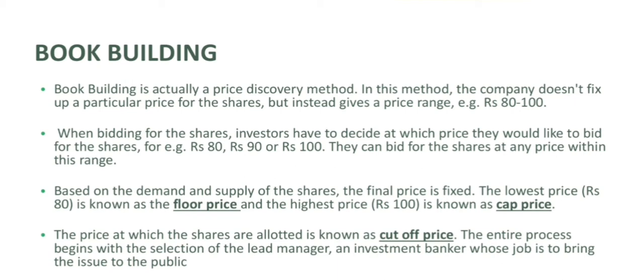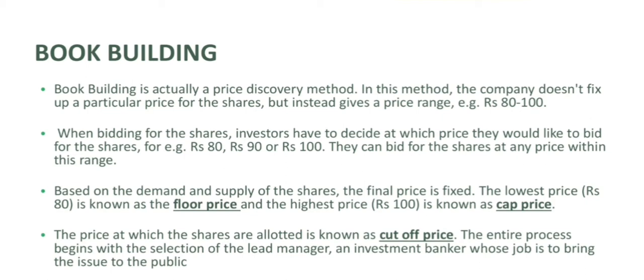Thus, the price band is where the issuer company mentions minimum and maximum price of the shares. For example, in the previous example we already saw that the company offered a range from 80 to 100. So this range of price containing minimum and maximum price is known as price band.